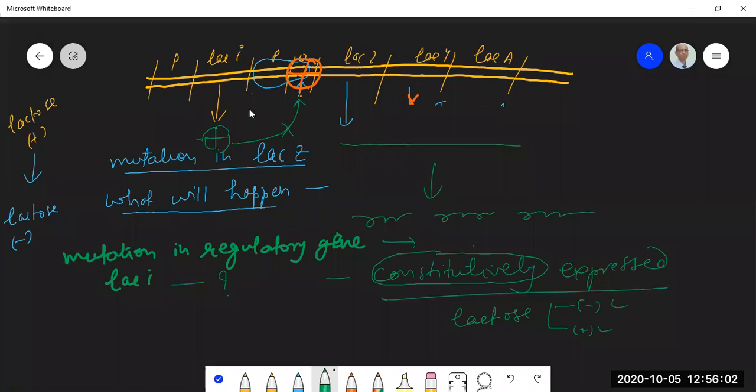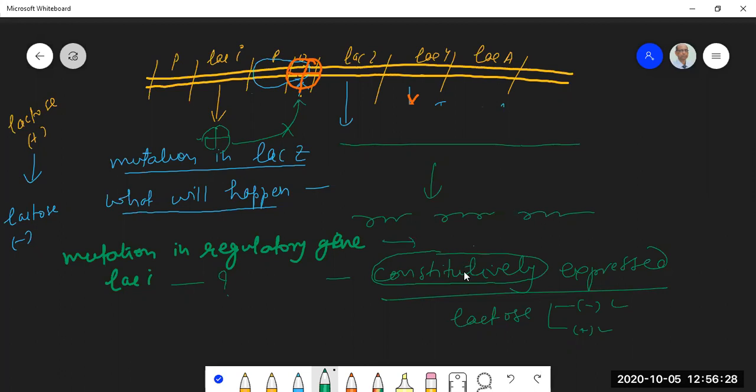So when there is a mutation in a regulatory gene, all the structural genes which it controls get affected. This is an example. When there is a mutation in regulatory gene like I, all the three structural genes, Z, Y, and A, are going to be continuously expressed, and you will have those three proteins synthesized all the time.